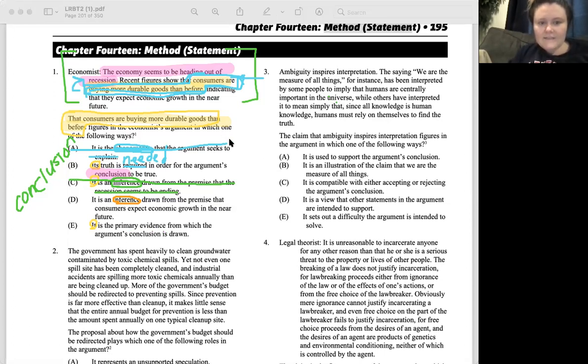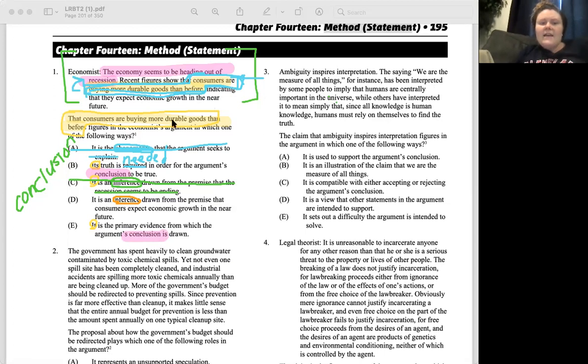That's exactly the role it's playing, because remember, we're always looking through the eyes of the conclusion, where D is saying it is a conclusion drawn from the premise. A conclusion is something that we have to add support for. So D is incorrect because consumers buying more durable goods than before is not a conclusion; we don't have any support for that, right?